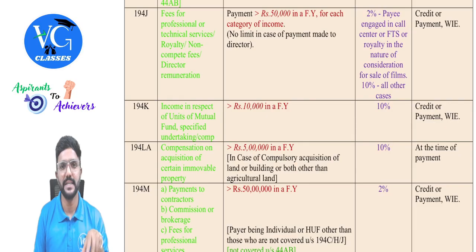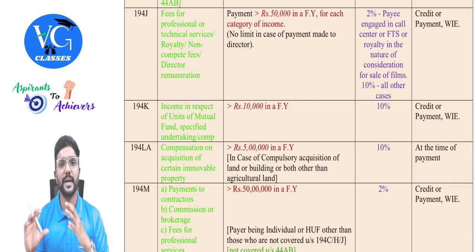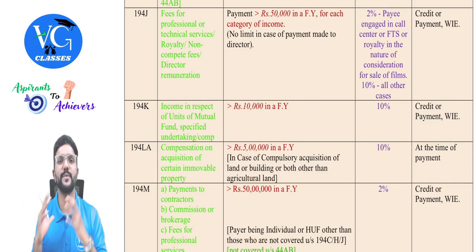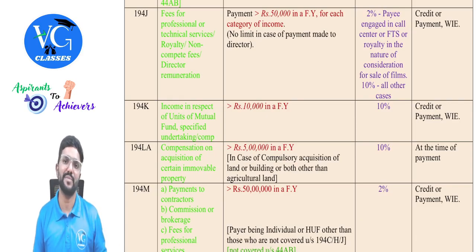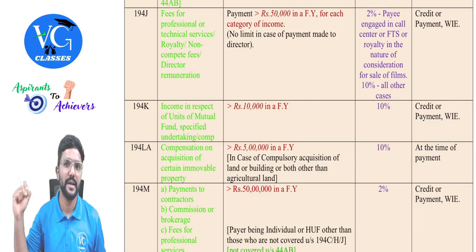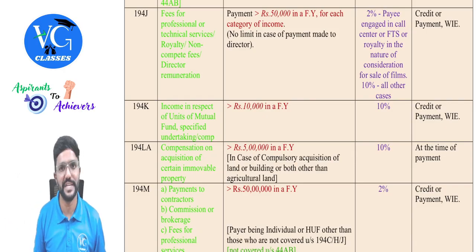Whereas under GST, this transaction is taxable under RCM. The supplier is actually a director, whereas the recipient is a company. So, as per GST provision, the company being a recipient is supposed to pay tax on this transaction, that is on director fee or sitting fee under RCM, guys. That is reverse charge mechanism. I will also explain this when I am teaching you guys or when we are revising the GST part.